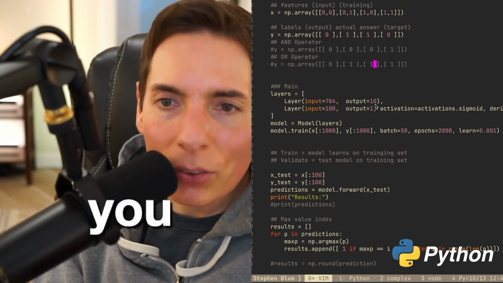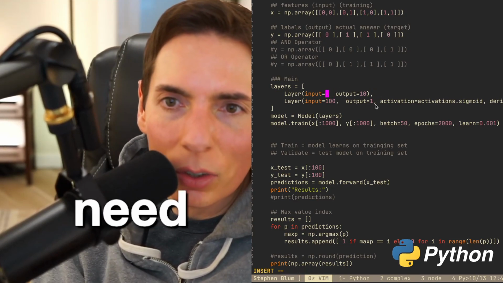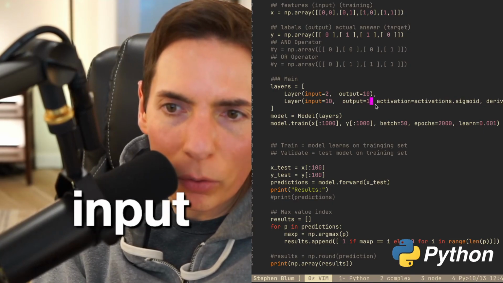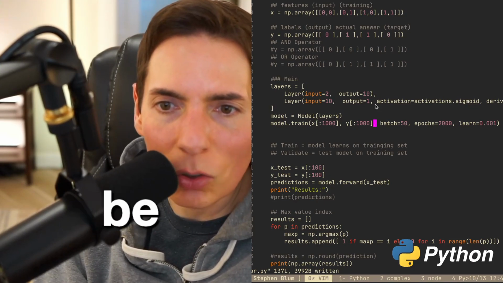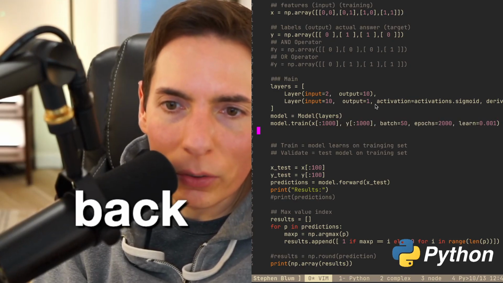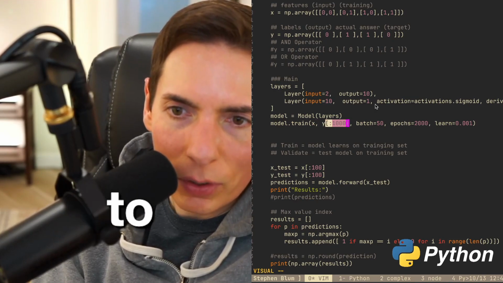Okay, this is the last thing I'm going to do, and then I have to get going. So let's do input size is going to be 2, out 10, and then output will be 1. Sigmoid. Okay, let's see if we can get this back. Training data will just be X and Y, right? So we're going to get this back here and then we'll run it, see if it goes good.